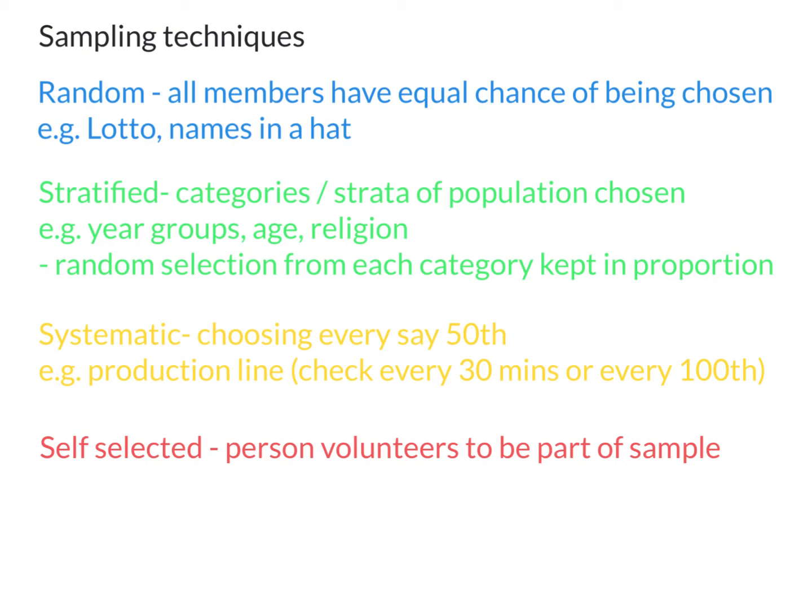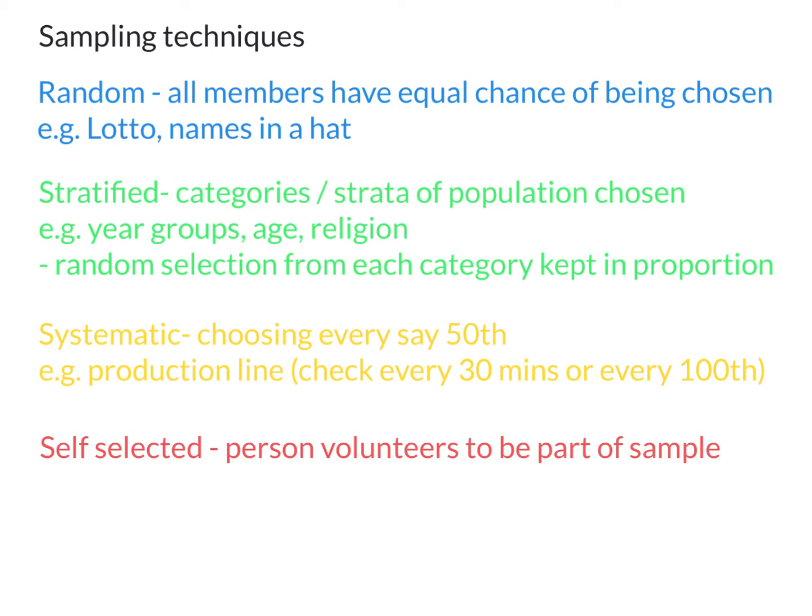Stratified, this is looking at categories or strata of population chosen. So you might have your school broken up into year groups, or you might be looking at sort of an age bracket, so 11 to 20, 21 to 30, 31 to 40, or it might be religion. And they're the different sort of samples that you might be gathering. It's a random selection from each category and you keep it in proportion. So if there's twice as many males as females, then you would ask twice as many males in your sample.